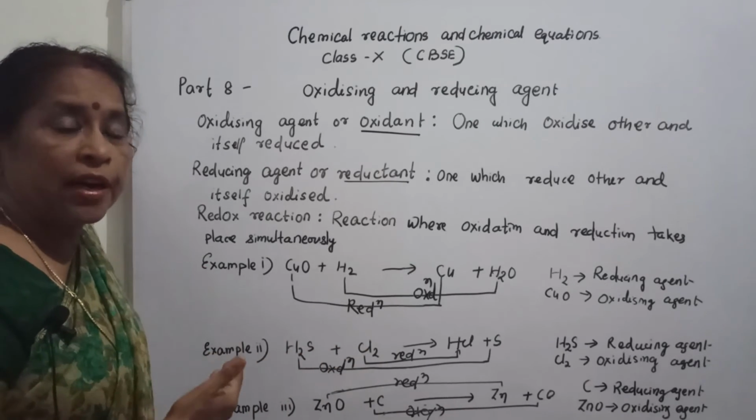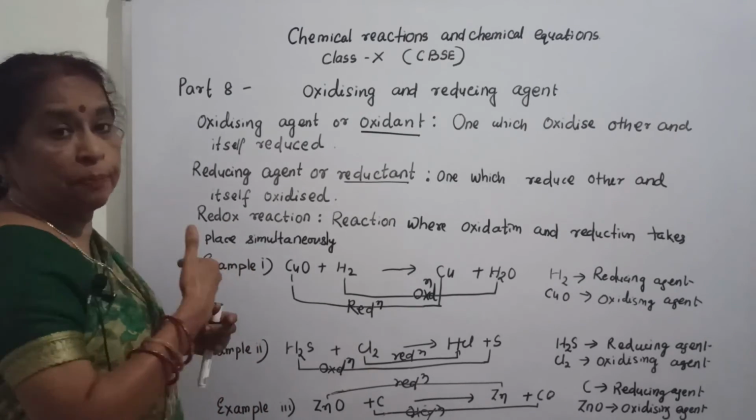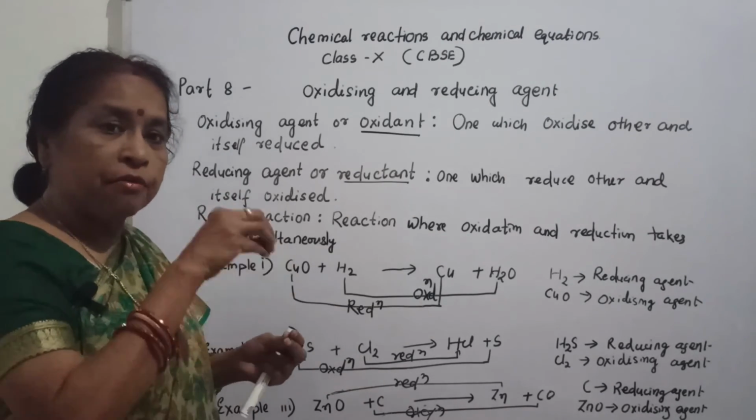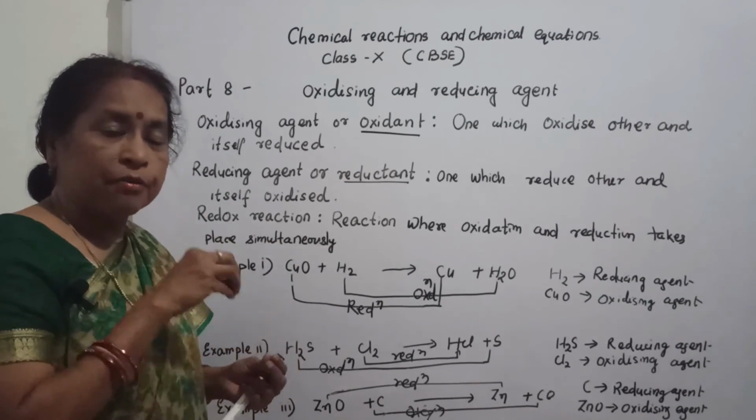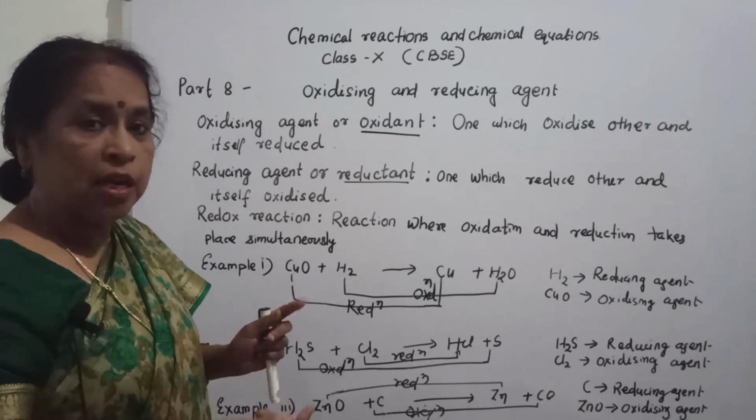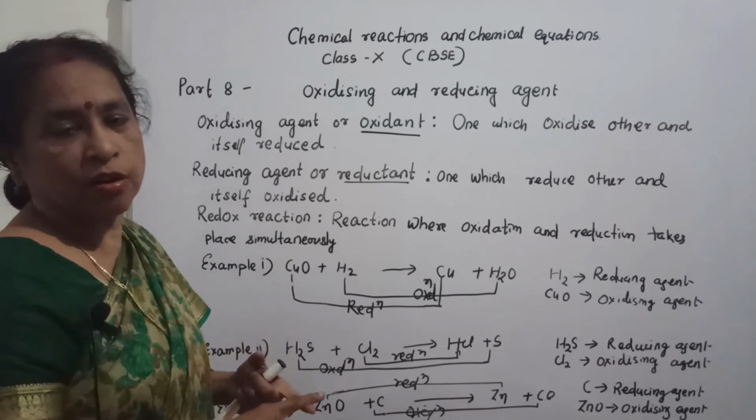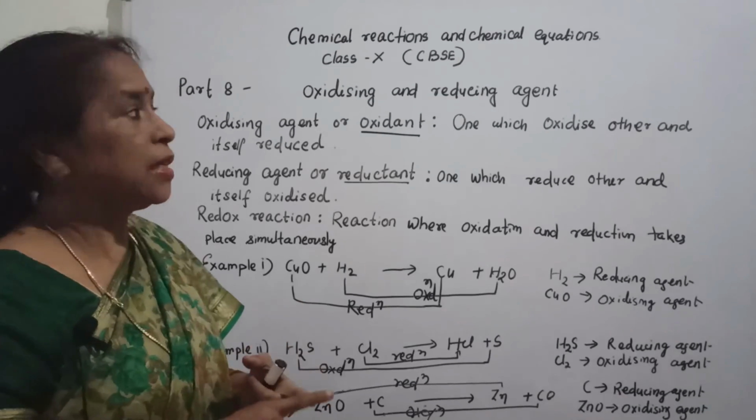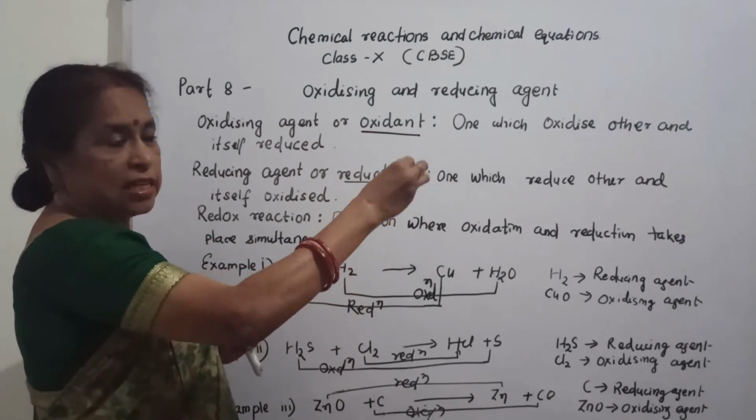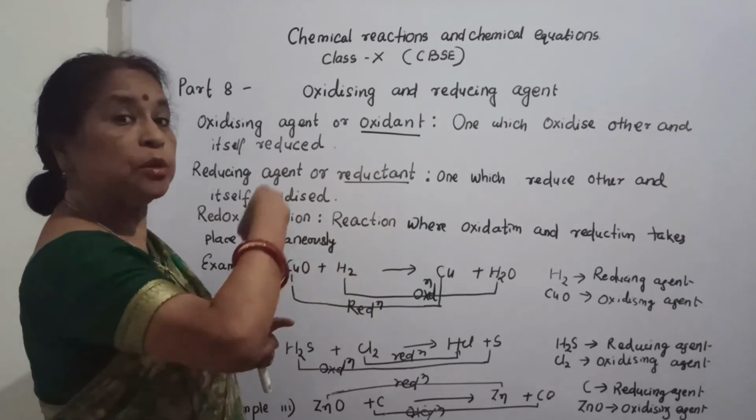So when you want to find the oxidizing agent and reducing agent, what will you see first? First you will see where oxidation takes place and where reduction takes place. After oxidation, what is the product? After reduction, what is the product? Then only will you be clear what is the oxidizing agent and what is the reducing agent. Again see, an oxidizing agent is one which oxidizes other and itself is reduced. A reducing agent is one which reduces other